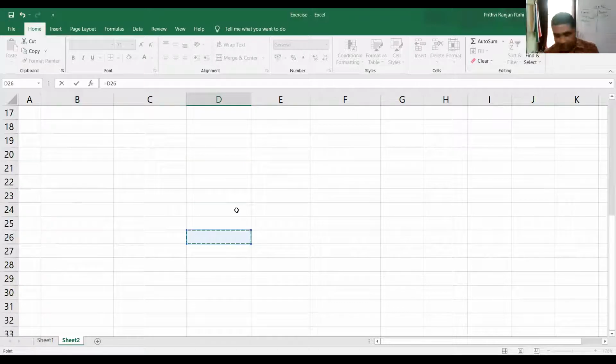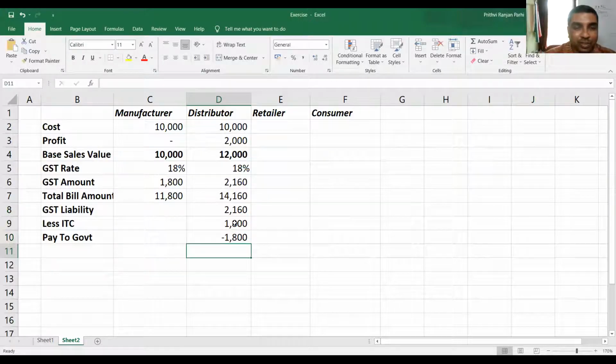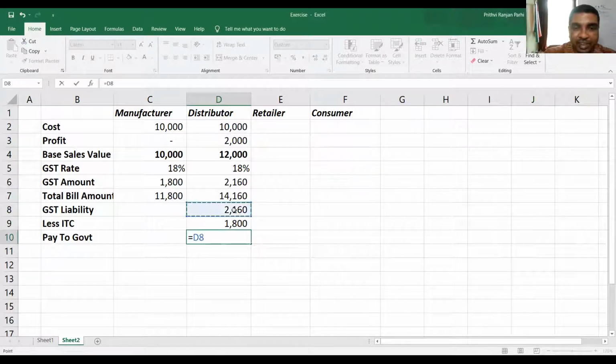This is his liability minus the input tax credit.